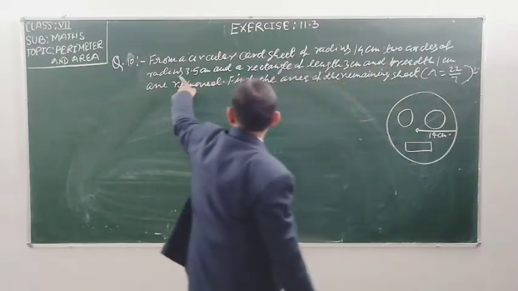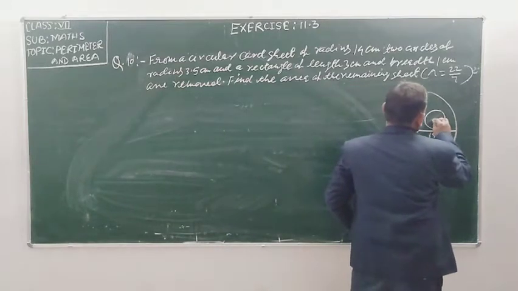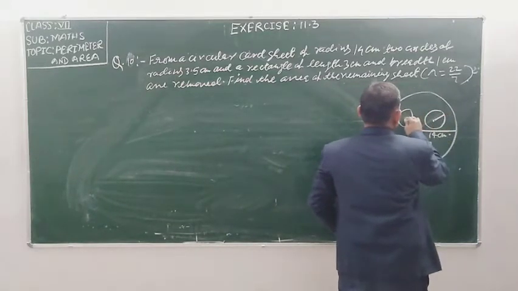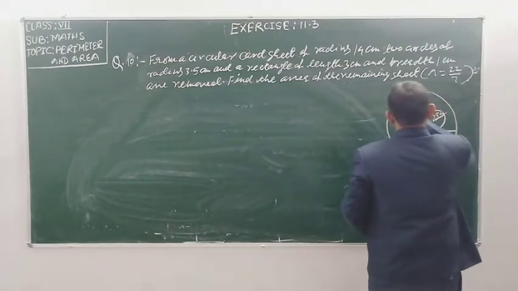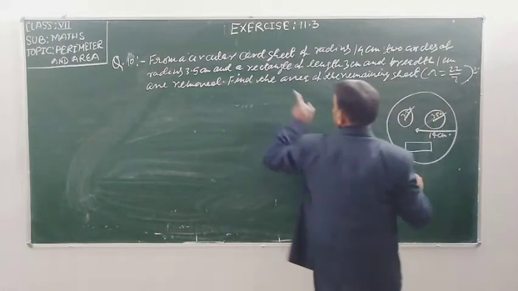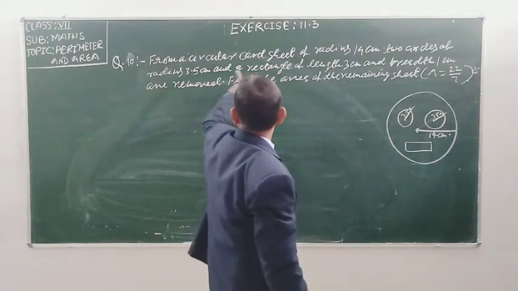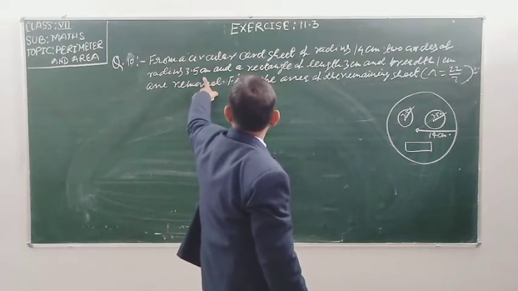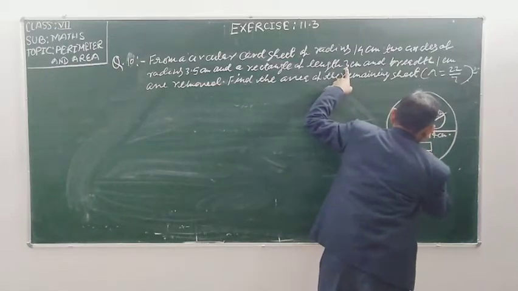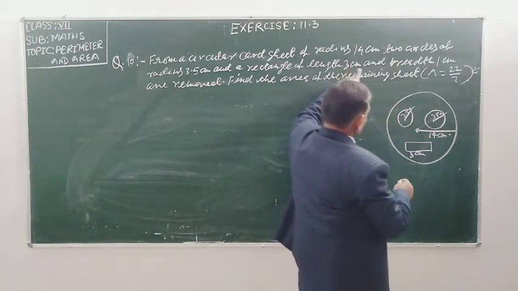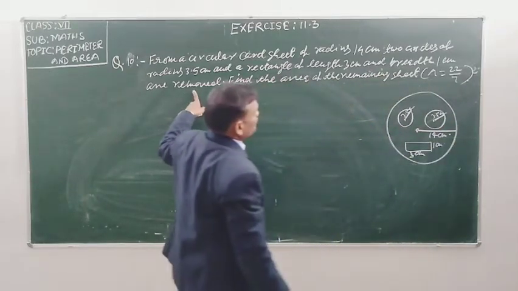Two circles of radius 3.5 centimeter, this is 3.5 centimeter and 3.5 centimeter, the circles are removed, and a rectangle of length 3 centimeter and breadth 1 centimeter is removed.